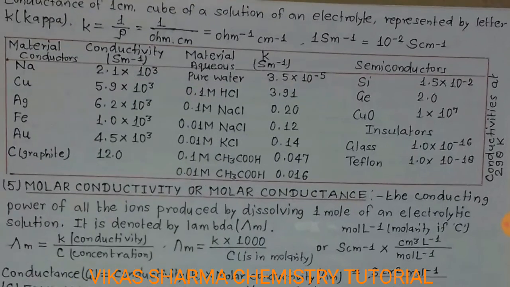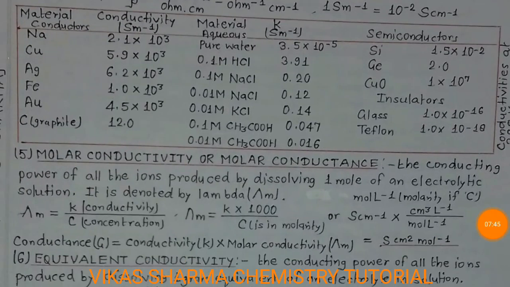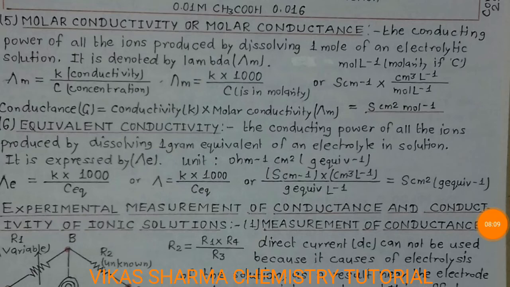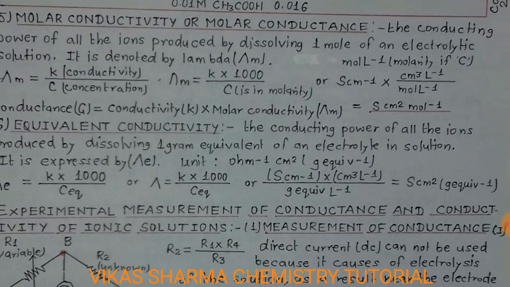The next point is molar conductivity or molar conductance. It is the conducting power of all ions produced by dissolving 1 mole of an electrolyte in solution. It is denoted by lambda. You have seen that C is mole per liter, or molarity. So molar conductance is equal to conductivity divided by concentration.